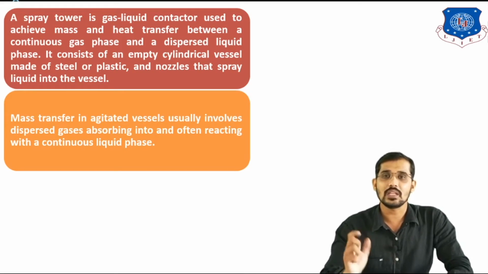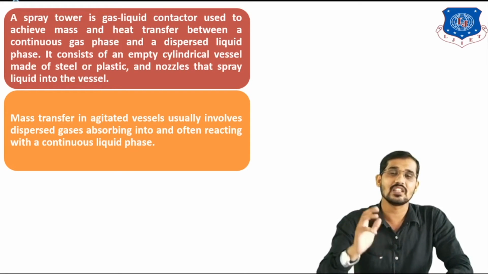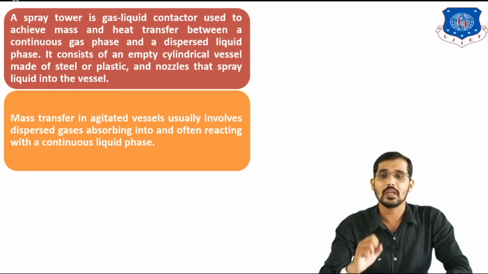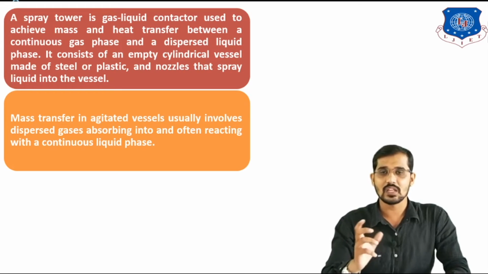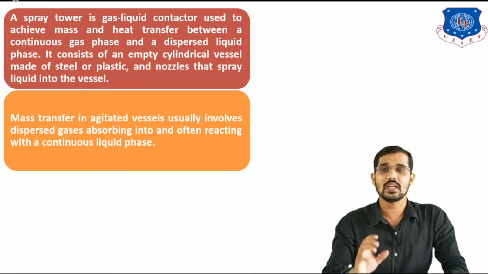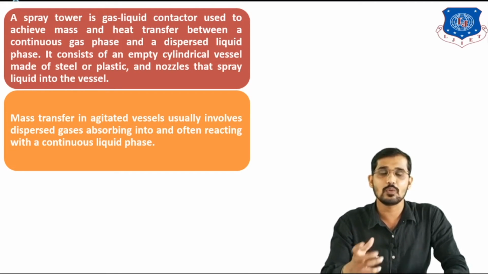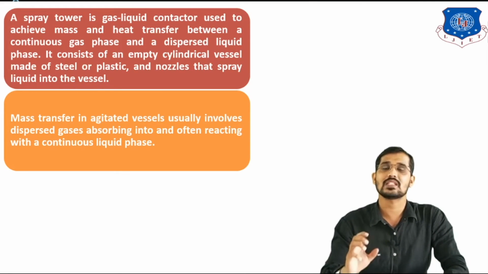After that, next point is mass transfer in agitated vessel. Now agitated vessel is nothing but gas dispersed equipment, means gas is dispersing through the liquid. So mass transfer in an agitated vessel usually involves dispersed gases absorbing into and often reacting with the continuous liquid phase. So I told you in agitated vessels also the dispersed media is nothing but your gaseous media, or I can say the gas phase is the dispersing media and the continuous flowing media is nothing but your liquid phase. Okay, so in agitated vessel also we can use gas dispersed media. We will see a figure for this in coming slides.